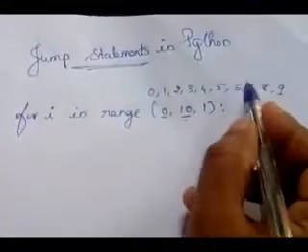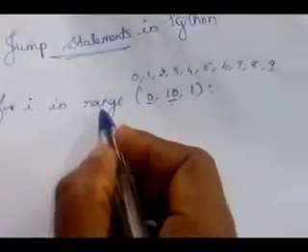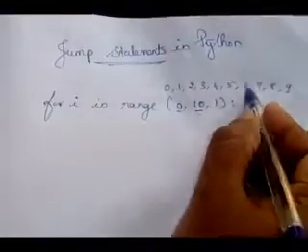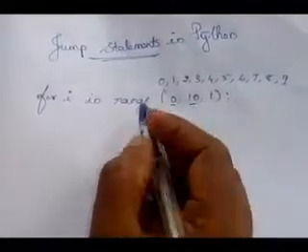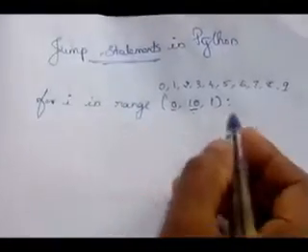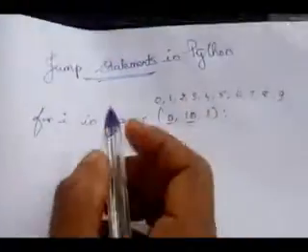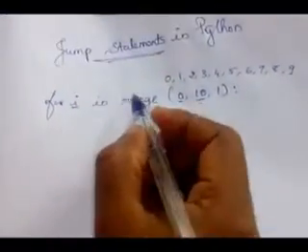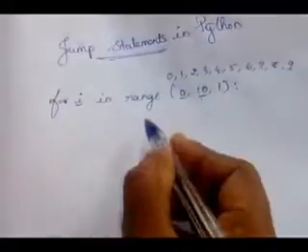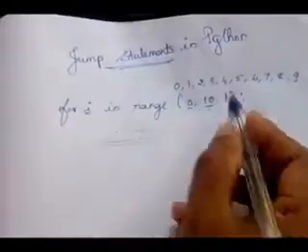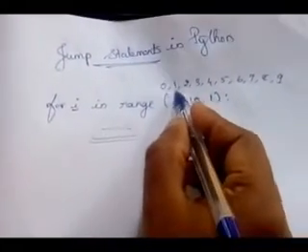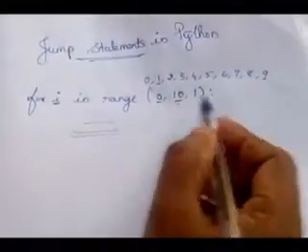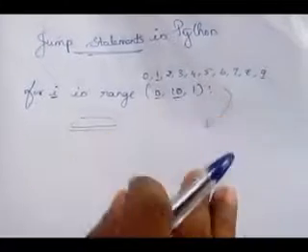Understand? This many values will be generated by range. 10 values. See here: 1, 2, 3, 4, 5, 6, 7, 8, 9, 10. 10 values generated. The loop will be repeated 10 times. How? The i is taking the value from the list. First time i takes the value 0, then executes the loop, then again comes to the beginning of the loop, i takes the next value, then executes the loop. This way the loop will be repeated 10 times.